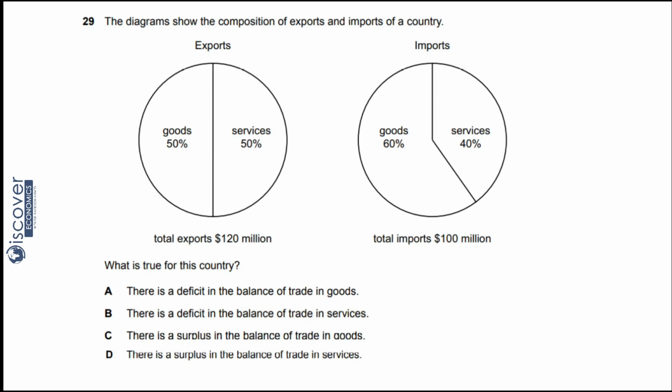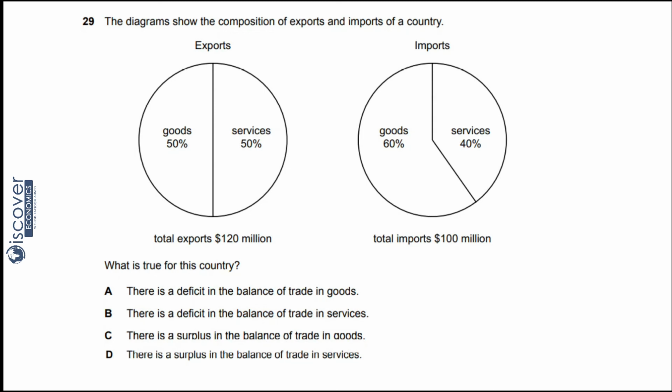Then come to C, there is a surplus in the balance of trade in goods. Fine. So how much you are sending out of the world is 50% and how much you are receiving from the world is 60%. Means receipts are high. So there is a surplus in the balance of trade in goods. So this could be the answer.